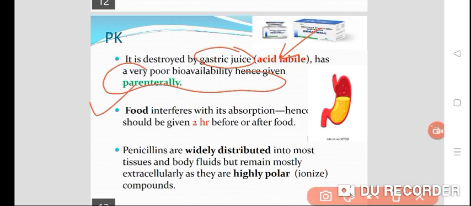Food interferes with the absorption of penicillin G, hence it should be given 2 hours before or after food. Penicillins are widely distributed into most tissues and body fluids but remain mostly extracellular because they are highly polar, highly ionized drugs, and they get excreted as such in the urine.